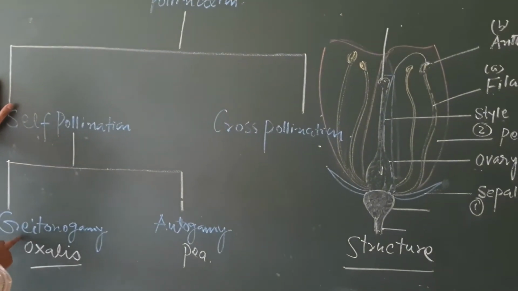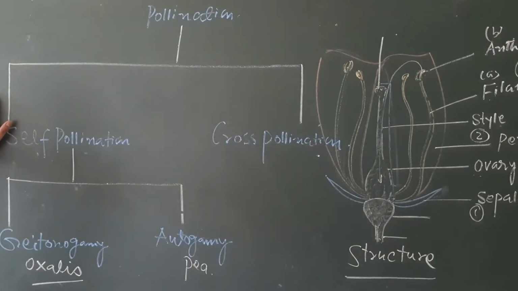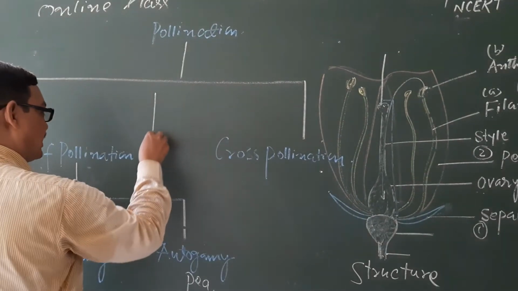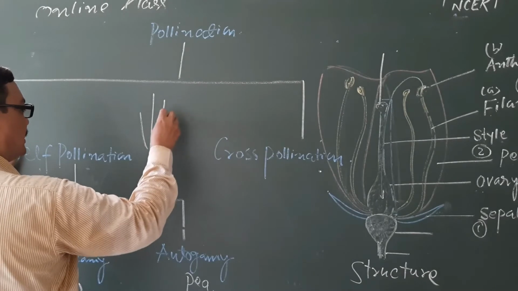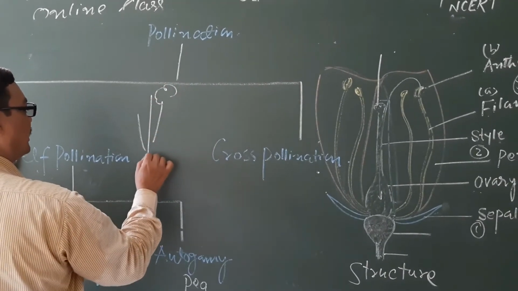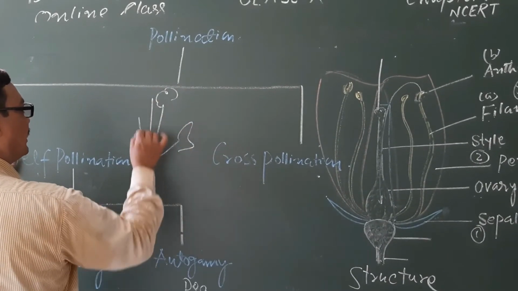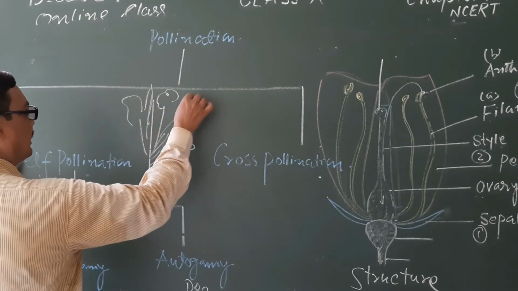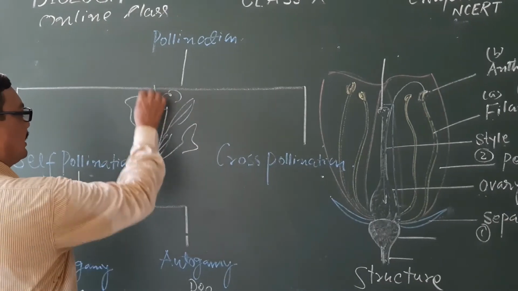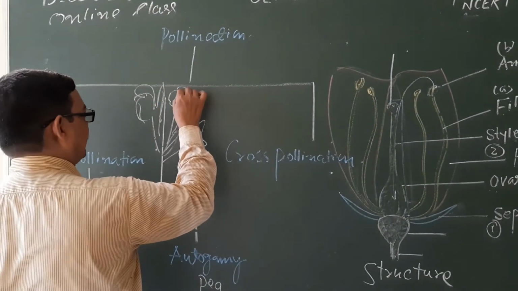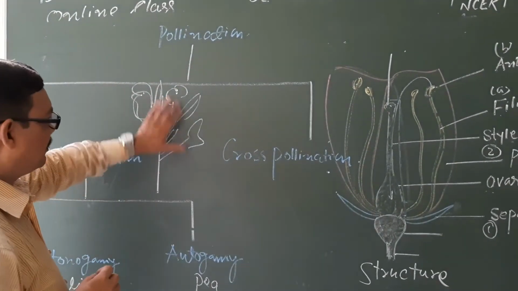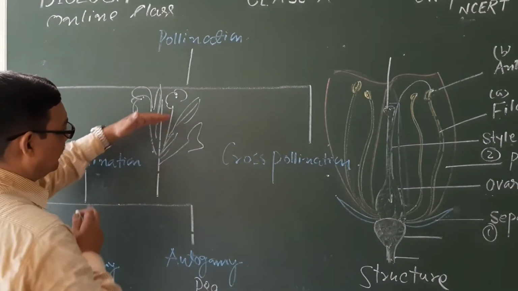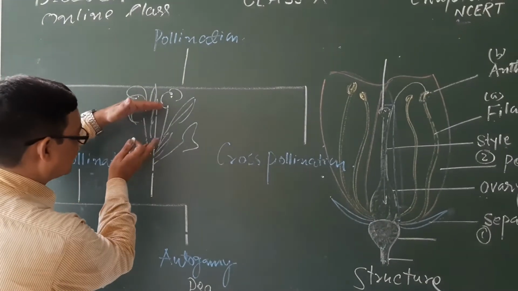geitonogamy. You may understand it with the help of this simple diagram. Here is the part of the flower.